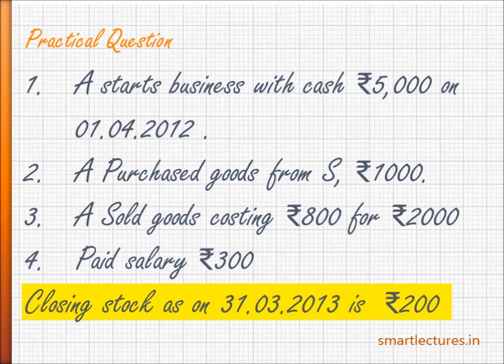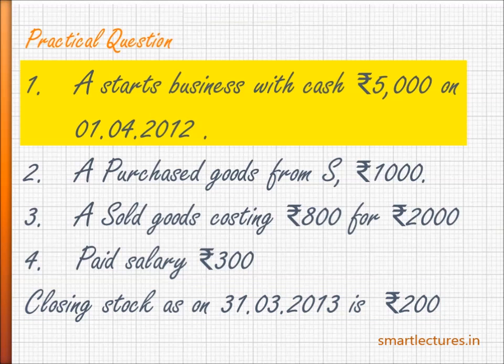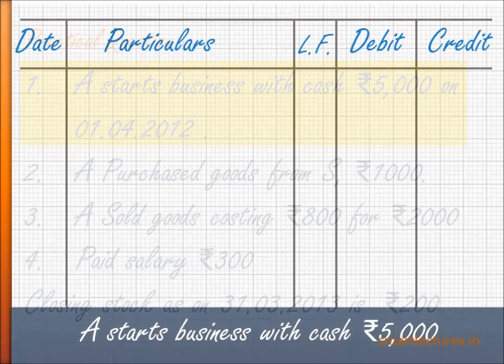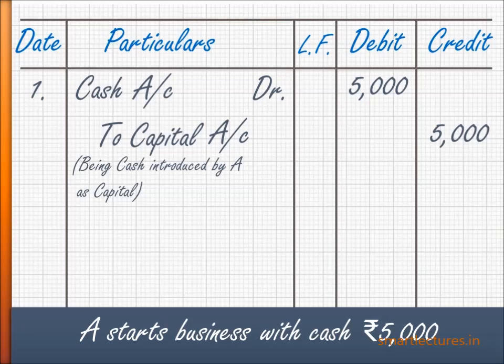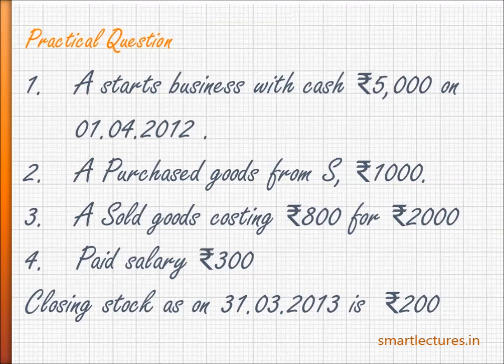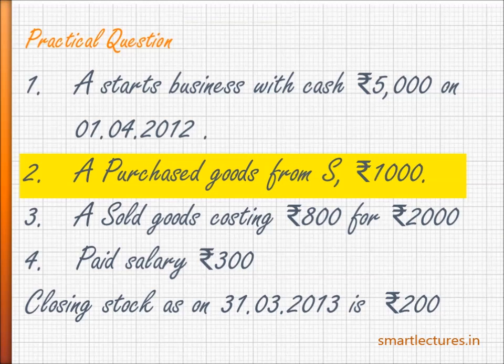Number 1. A starts business with cash rupees 5,000. So the journal entry will be cash account debit to capital account rupees 5,000. And now transaction number 2: Purchased goods from S rupees 1,000.